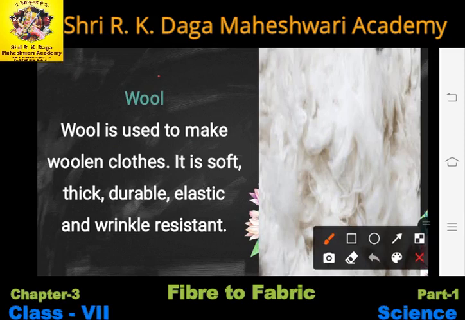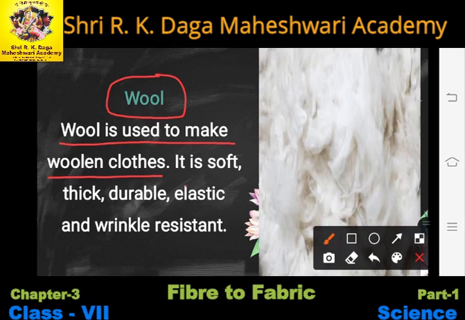Okay, and in natural fibers, first of all we will discuss wool. Wool is used to make woolen cloths, right? As you all know, the woolen cloths that we wear are made up of nothing but wool. And it is soft. You all know that our sweaters, shawls, blankets are very soft and thick, so that they can protect us from winter.